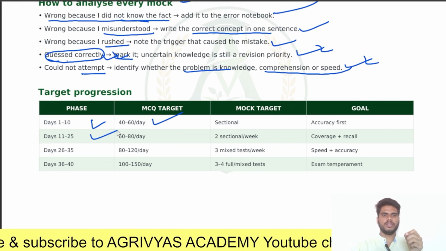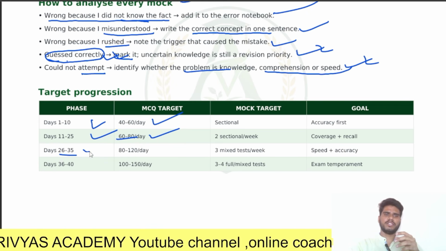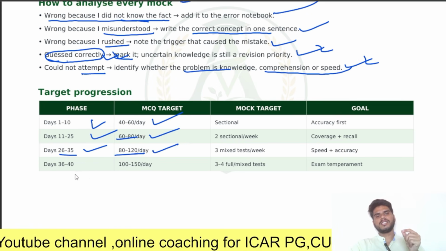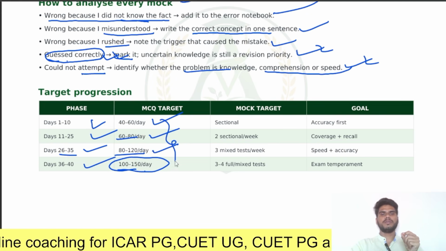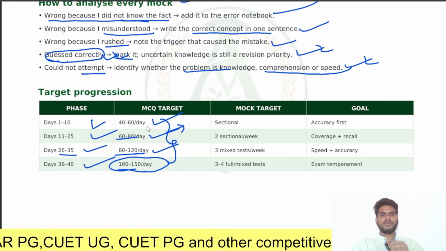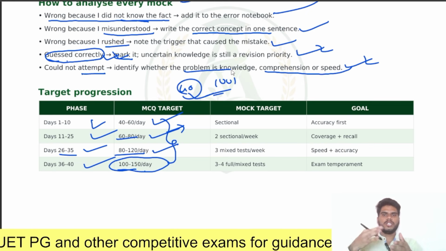From day 11 to 25, you should solve 60 to 80 MCQs per day. From day 26 to 35, 80 to 120 MCQs per day. For the last days, 36 to 40, you should solve 100 to 150 MCQs per day. So this is how your MCQ target will progress from day 1 to day 40.